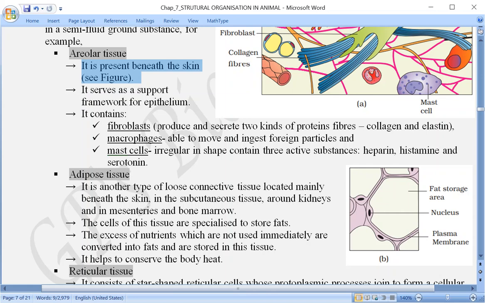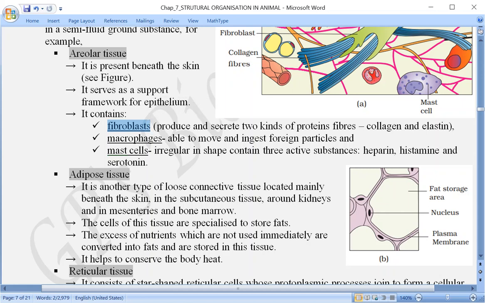The same thing here, areolar tissues serve as a support framework for the epithelium, and this contains three different types of cells. The first one is fibroblast.